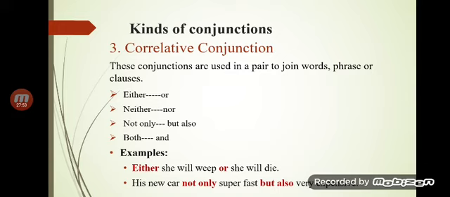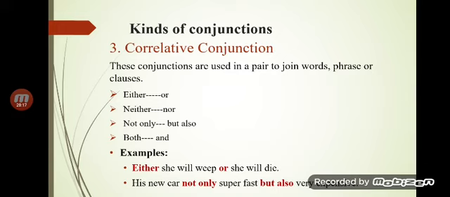So how do we use them? We use them for similar elements, meaning having the same qualities, such as they could connect a noun to a noun, a subject to a subject, and a sentence to a sentence.